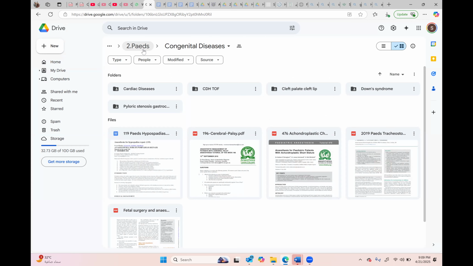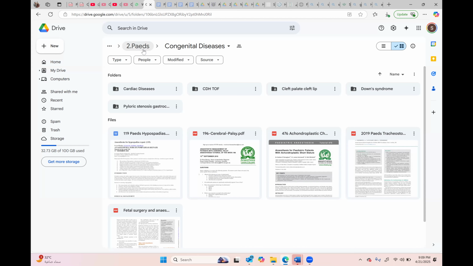How will you calculate how much volume is lost? Of course, the surgical site, gauzes, drains. But again, in babies the margin is very small, so you have to be very meticulous. If there is any change in hemoglobin or hematocrit, you have to anticipate it very quickly. So this is the basic.